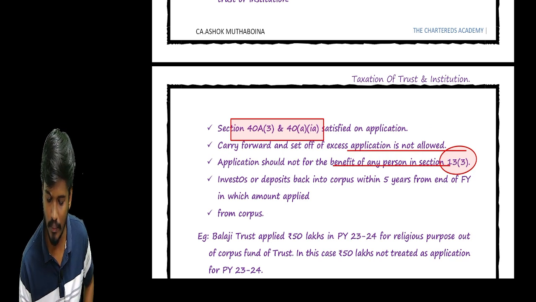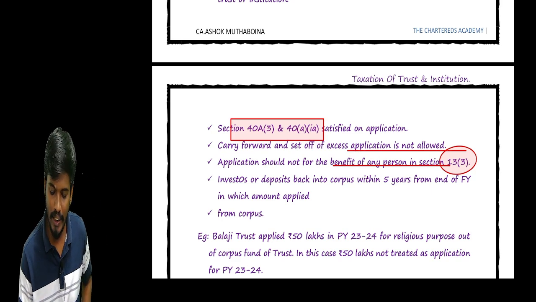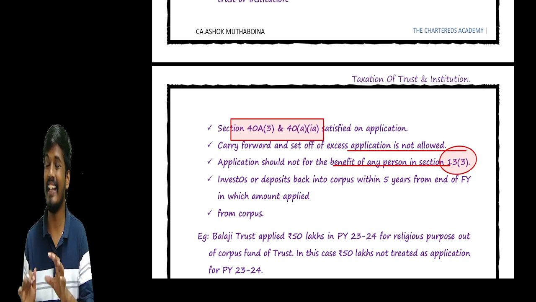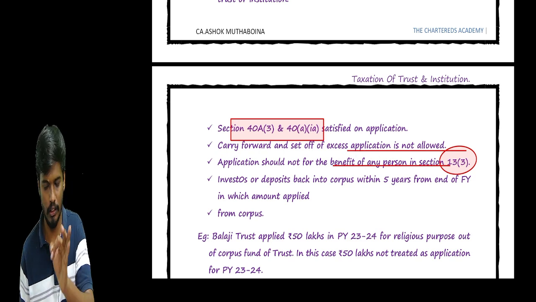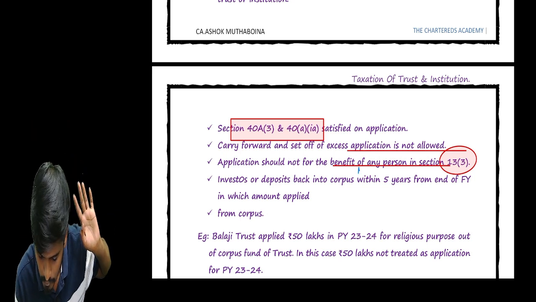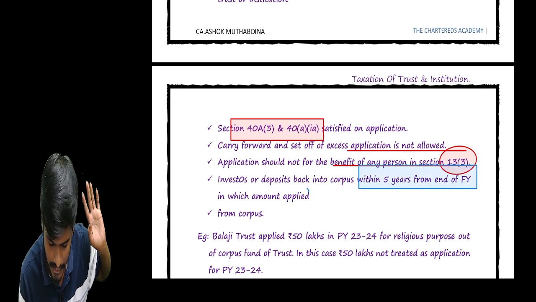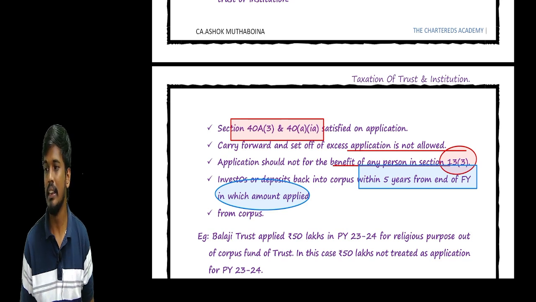And the application should not be beneficial for the specified persons or the specified relatives, and should be invested in the specified modes. Sir, how many days does it take? What is the maximum time allowed by the income tax department to the trust to redeposit such amount in the Corpus? Maximum within 5 years from the end of the financial year in which the amount is applied. Okay, na? So from the end of the year of application.